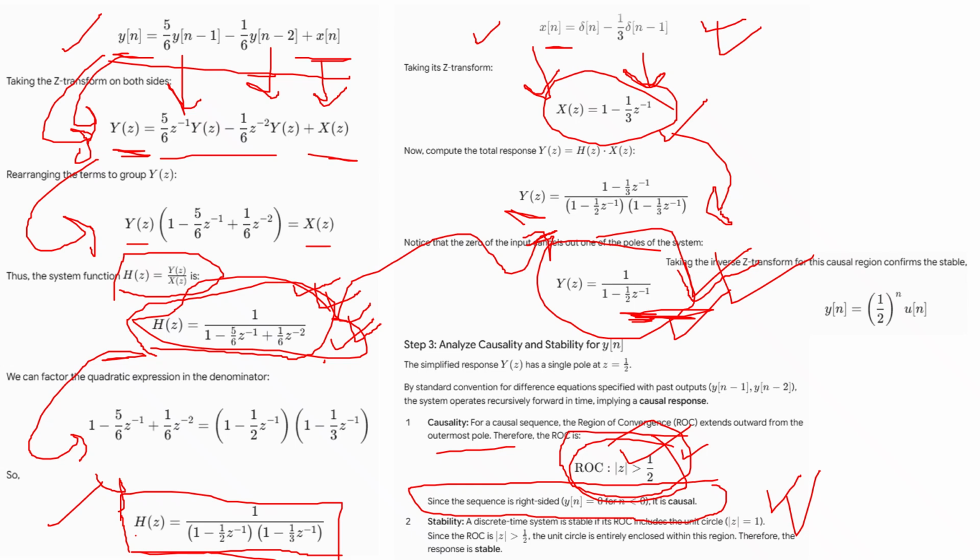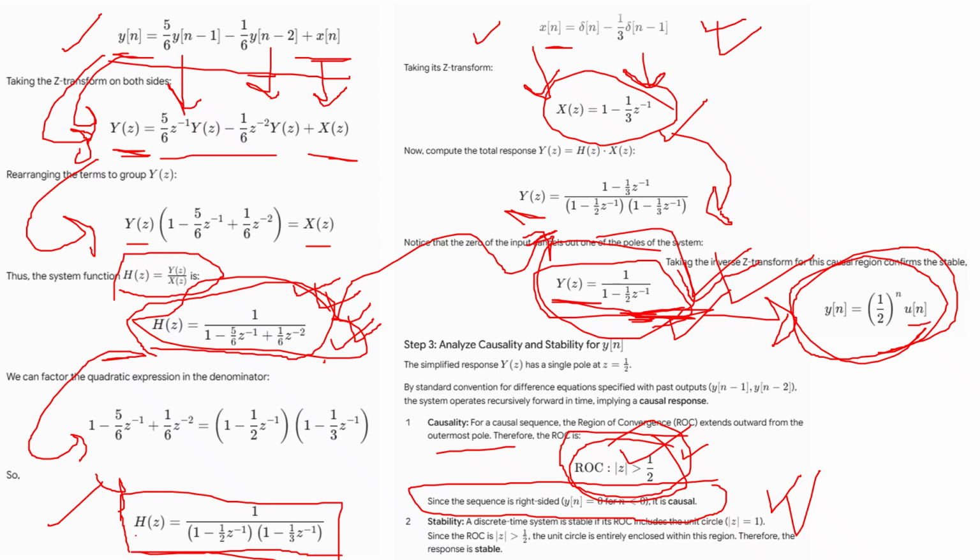And apart from that, you can also find y from the Y of z that we have already got. From here you can get the y of n, that is also very easy. And by visualizing this, you can very easily find whether the system is causal or stable. Why is it so?